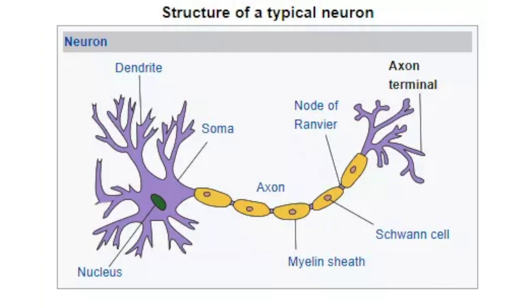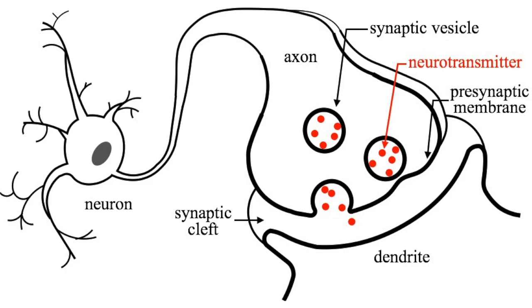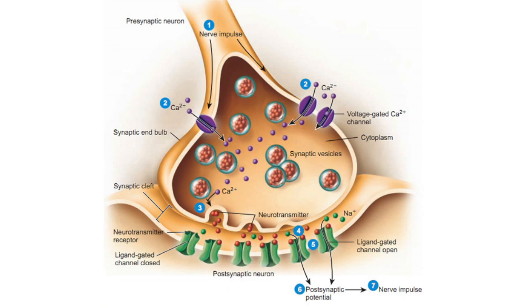Neurotransmitters are made in the cell body of the neuron and then transported down the axon to the axon terminal. Molecules of neurotransmitters are stored in small packages called vesicles. Neurotransmitters are released from the axon terminal when their vesicles fuse with the membrane of the axon terminal, spilling the neurotransmitter into the synaptic cleft.